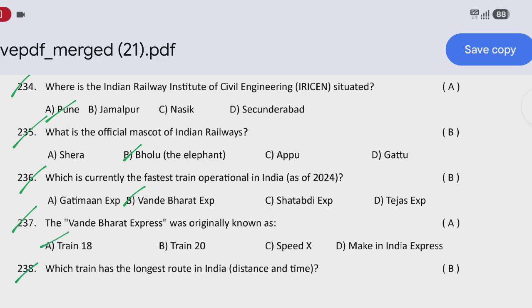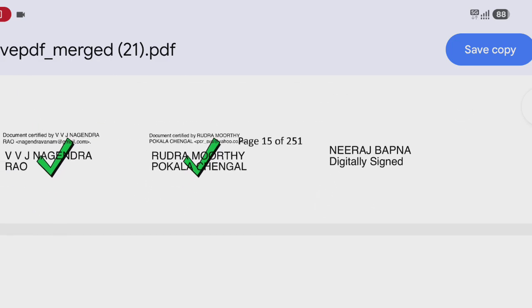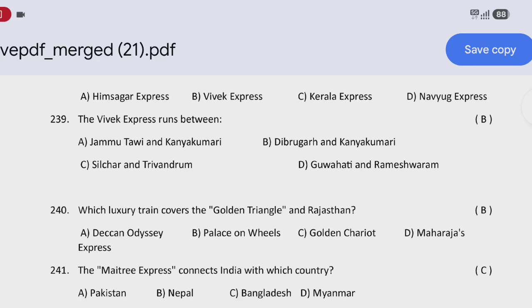Next question: which train has the longest route in India, in distance and time? That is option B, Vivek Express. Next question: the Vivek Express runs between? That is option B, Dibrugarh and Kanyakumari.